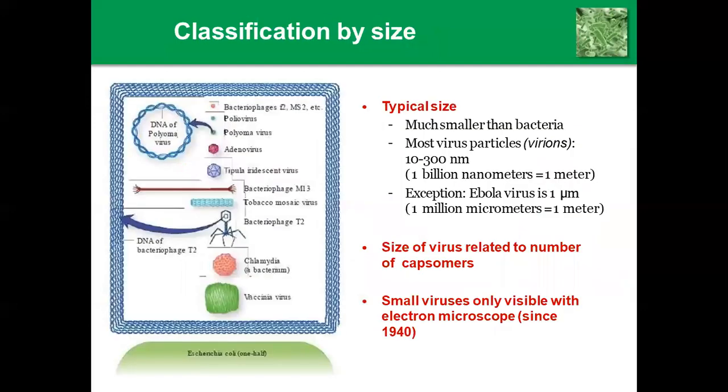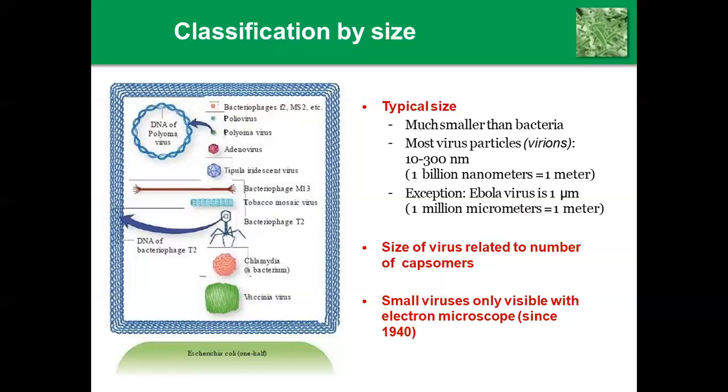Classification according to the size. Viruses are typically much smaller than bacteria. This we already know. Most virus particles, virions, are 10 to 300 nm, where 1 billion nanometers is equal to 1 meter. The exception is Ebola virus, which is about 1 micrometer.